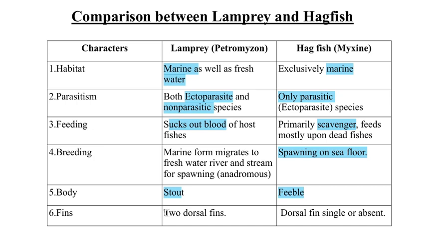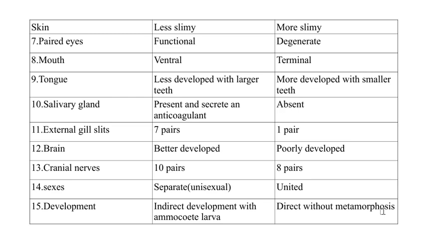Two dorsal fins are present in the lamprey, and the dorsal fin in the hagfish is single or absent. Skin. The skin of the lamprey is less slimy, but the skin of the hagfish is more slimy. Paired eyes are functional in the lamprey, but in the hagfish the paired eyes are degenerated. The mouth in the lamprey is ventral, and the mouth in the hagfish is terminal.